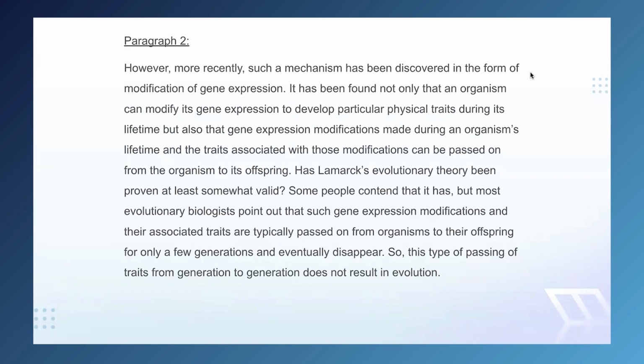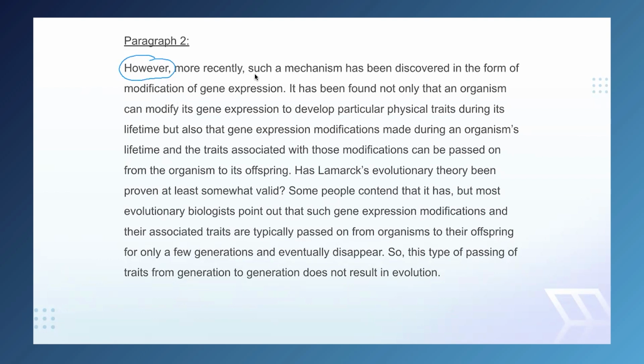Moving on to paragraph two. First sentence starts with "however." So we have another contrast. And this time, because it's at the beginning of the paragraph, it is contrasting with the entire previous paragraph. So the last paragraph indicated that Lamarck's theory seemed wrong. Maybe here we'll get something that indicates Lamarck's theory might seem right. Let's find out.